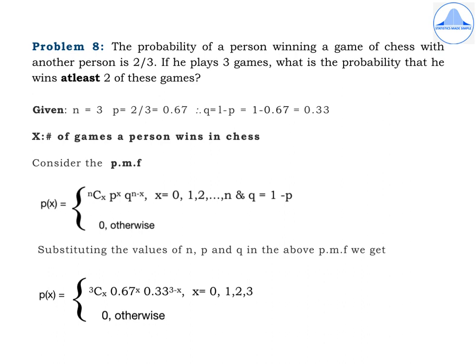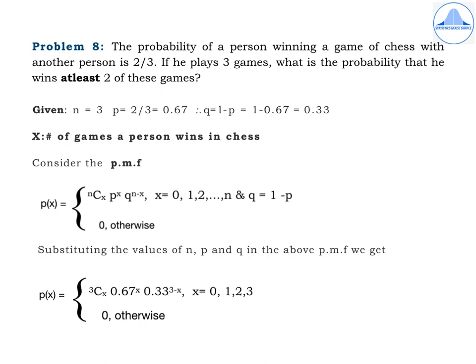Identify the parameters. So write given n equal to 3, p is equal to 2 by 3, that is the probability of a person winning the game. Convert it to 2 places after the decimal, which results in 0.67. Find out q, which is 1 minus p. 1 minus 0.67 is 0.33.